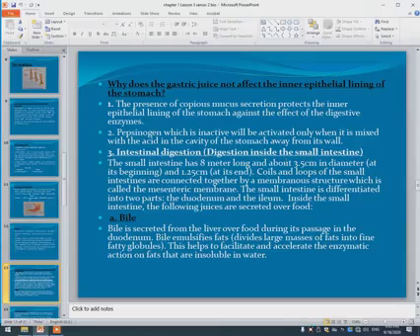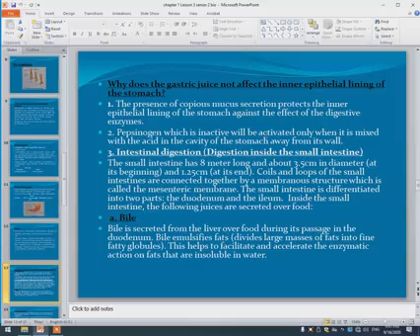Also we have intestinal digestion, or digestion inside the small intestine. What happens after the chyme passes from the stomach to the intestine? The small intestine is very long, maybe reaching 8 meters. It's about 3.5 centimeters in diameter at its beginning and 1.25 centimeters at its end. Coils and loops of the small intestine are connected together by a membranous structure called the mesenteric membrane. The small intestine is differentiated into two parts, the duodenum and the ileum.